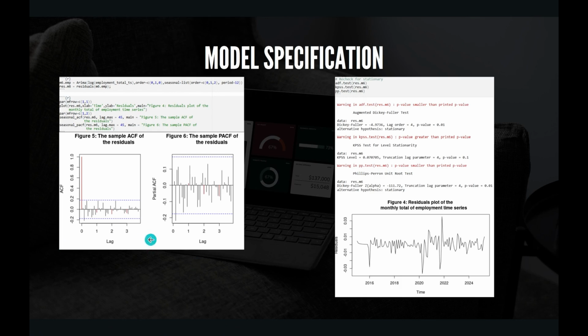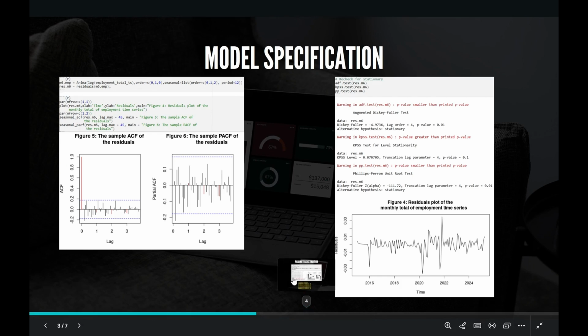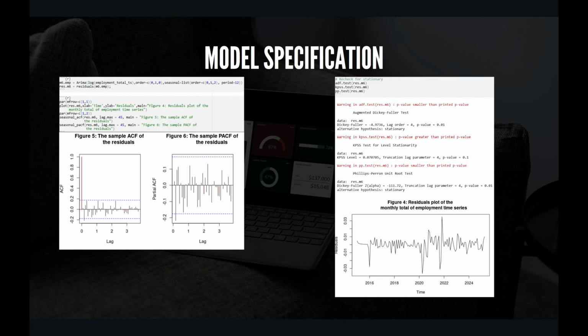Looking at the autocorrelation and partial autocorrelation plots, there is no apparent seasonality left in both of the visualizations. Besides, based on the three stationary tests, all the p-values suggest that the SARIMA model is now stationary. Having a look at the residual plot, the residuals fluctuate randomly around zero, suggesting that the model has captured most of the systematic pattern in the data. However, there are noticeable spikes around 2020 and 2022, indicating potential outliers or structural changes, likely due to external shocks.